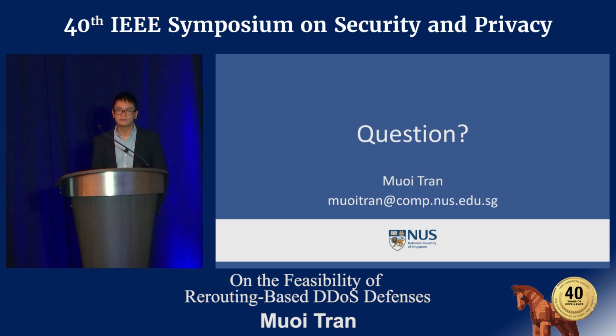Debbie Perouli, Marquette University. Your methodology to find the detour path, does it make the assumption that the data path from the botnet to the destination is the same as the path from the destination to the botnet? No, we made no assumption on that. So the path from the botnet to the destination and the other way around can be different. So the traceroute will tell you the data path from the botnet to the destination? Yes, that's correct. Which could be different from the traceroute that the destination would do to the botnet? Yes, that's correct. Okay, thank you.